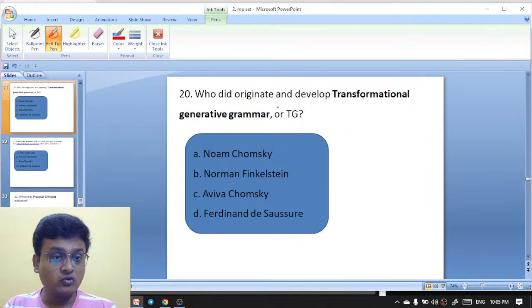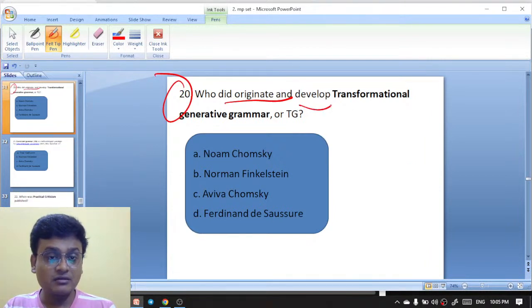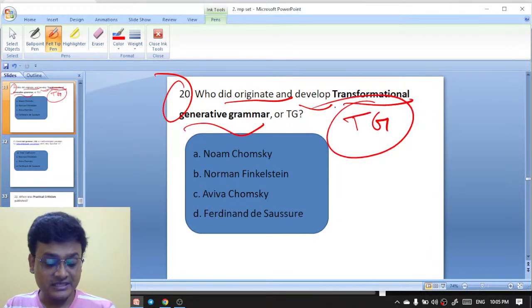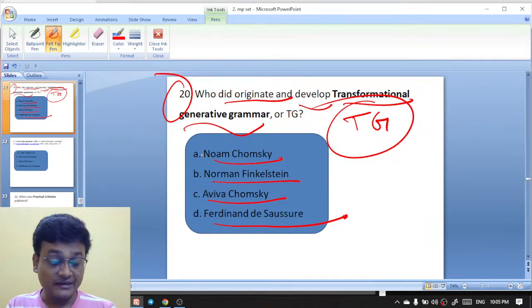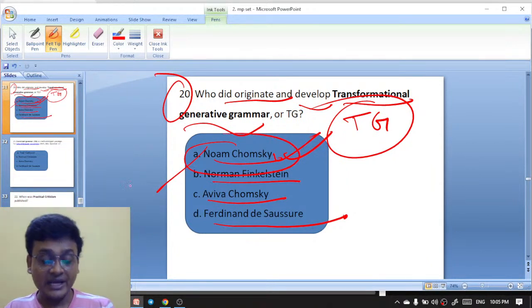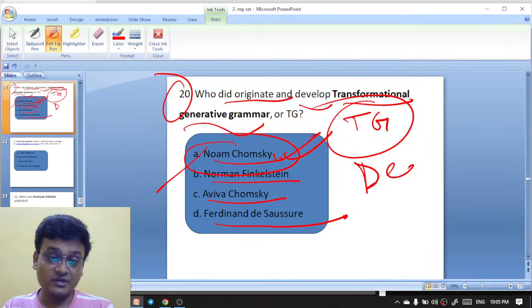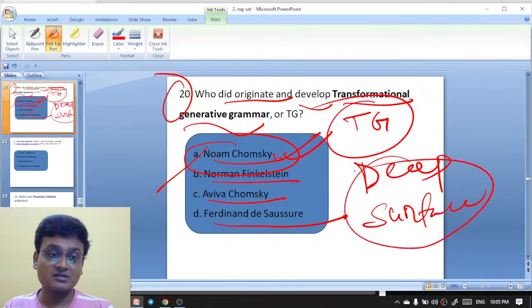And you see here, who originated and developed transformational generative grammar? That is TG. Noam Chomsky, Norman Finkelstein, Aviva Chomsky, Ferdinand Saussure. Transformational generative grammar was originated and developed by Noam Chomsky. He has given the concepts of deep structure and surface structure.